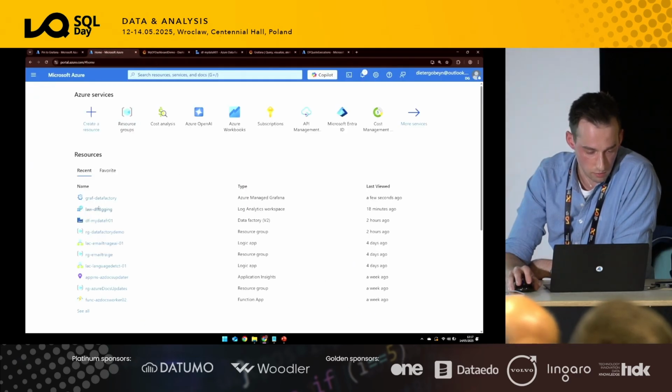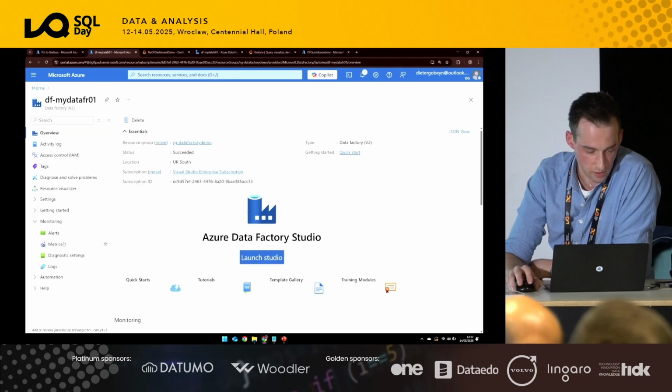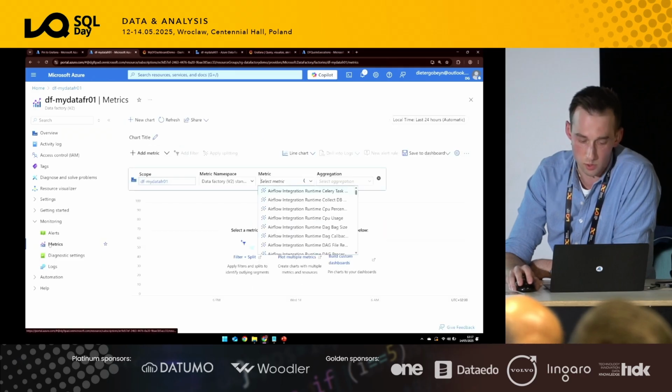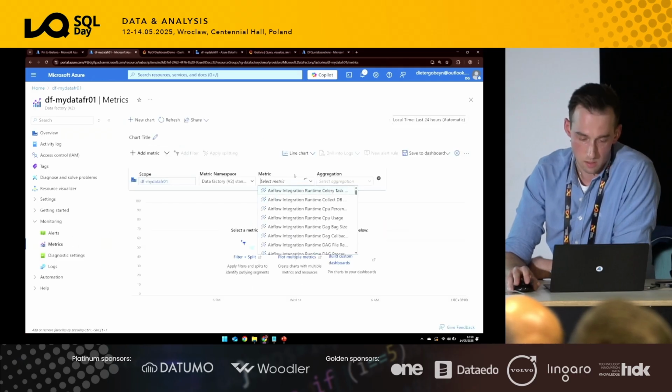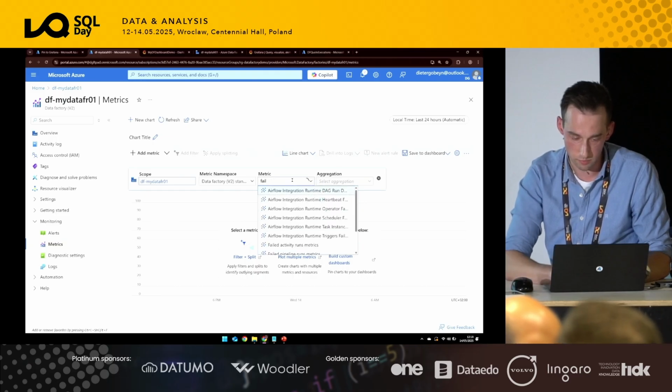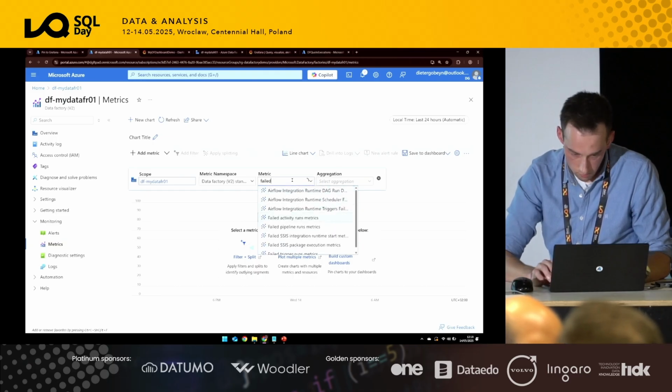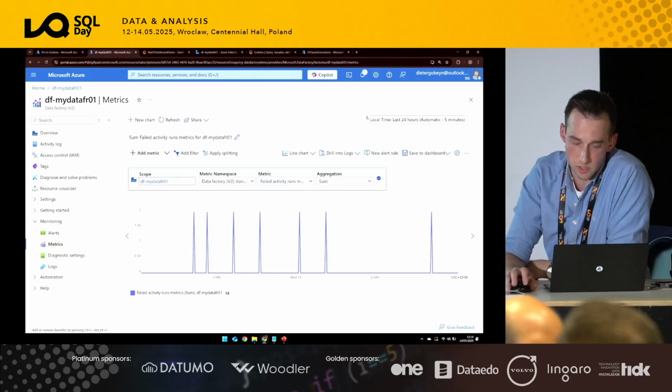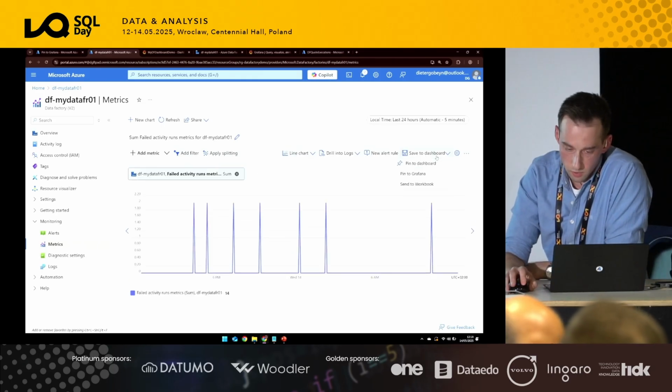Additionally, you can also integrate this, for example, if I have my Data Factory here. So any resource within Azure, or most of them, they have a metrics tab. Let's see here, it failed. Let's just open something where we have some kind of information. You can do the same also.